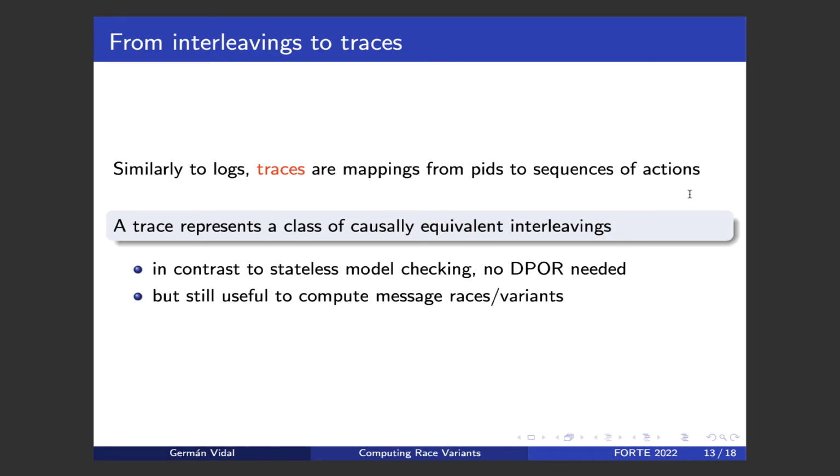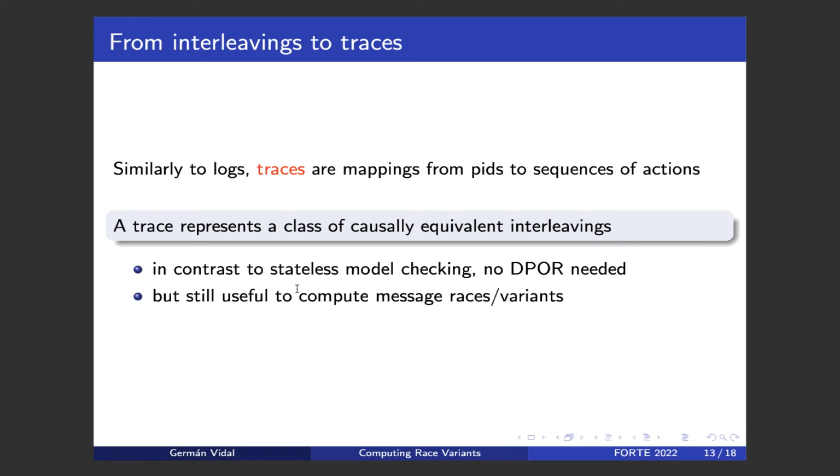Actually, in the paper, we have proved that a trace represents all and only the interleavings that are causally equivalent. So we have a one-to-one correspondence between a trace and a class of causally equivalent interleavings. And that's a very nice result because, on the one hand, these traces contain enough information for computing message races and producing race variants that can drive the replay of an execution.